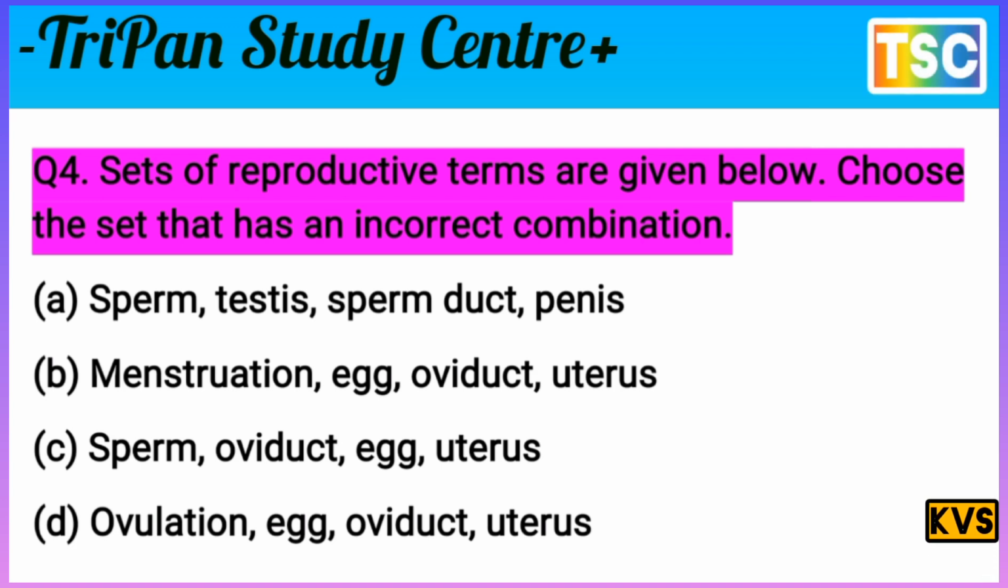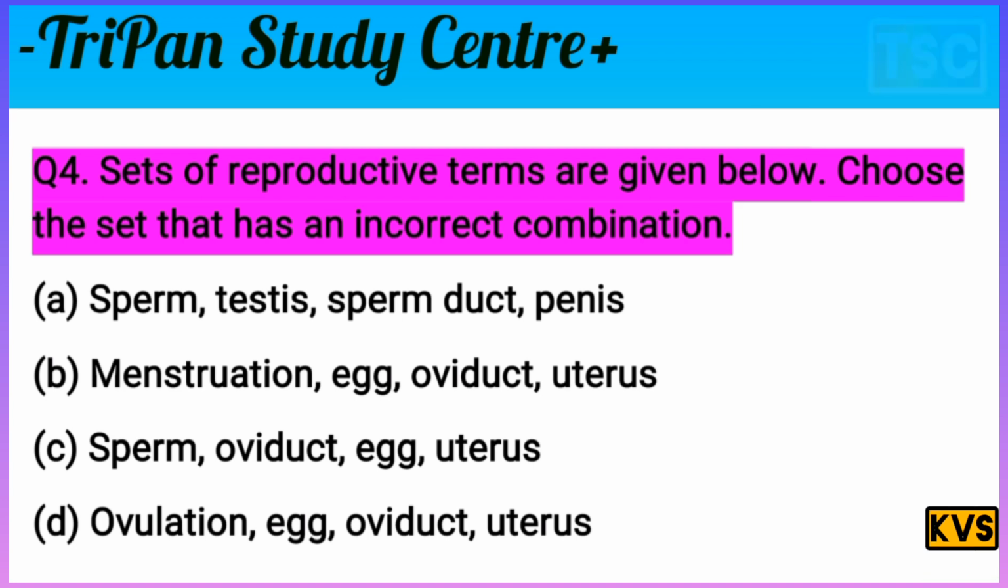A is sperm, testis, sperm duct and penis. B is maturation, egg, oviduct and uterus. C is sperm, oviduct, egg, uterus. And D is ovulation, egg, oviduct, uterus. That's an important question. But first of all, write the correct answer in your notebook and check your knowledge. I give you a few seconds. Let's check this question for the answer.